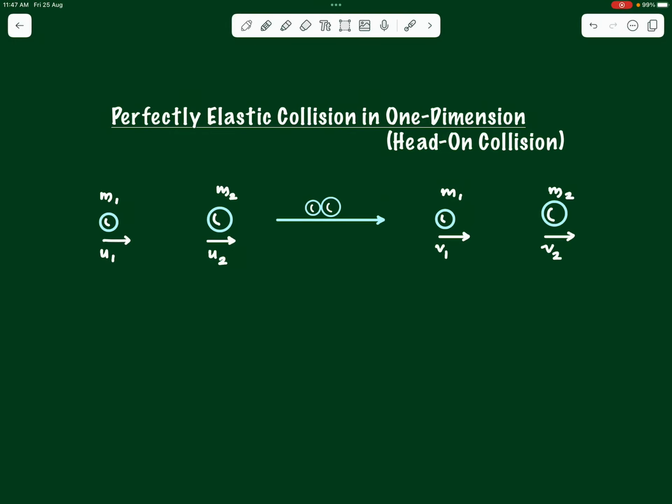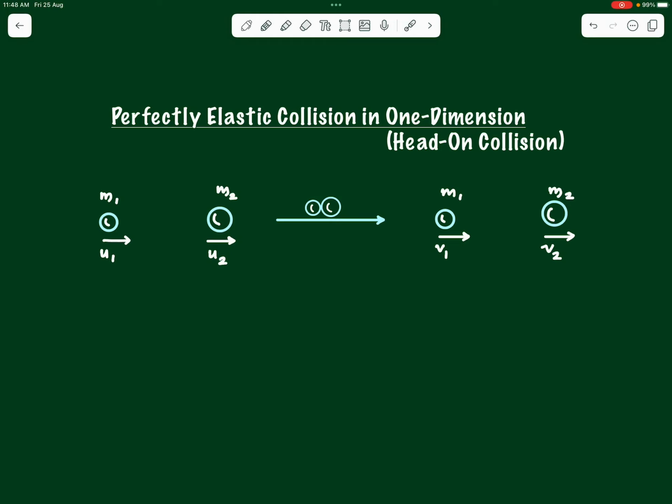So in today's video we shall talk about perfectly elastic collisions in one dimension. We have already seen what a perfectly elastic collision is in the last video. So today we are going to discuss a particular type of perfectly elastic collision which happens along one single direction, one dimensional perfectly elastic collision, which is also called a head-on collision.